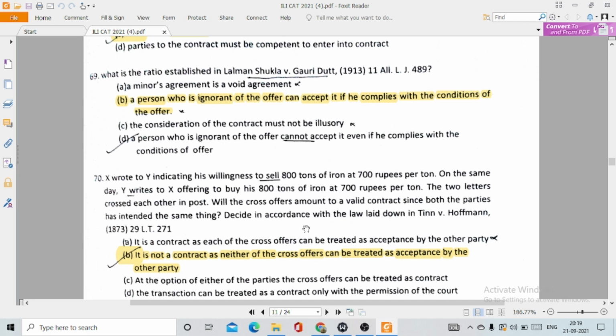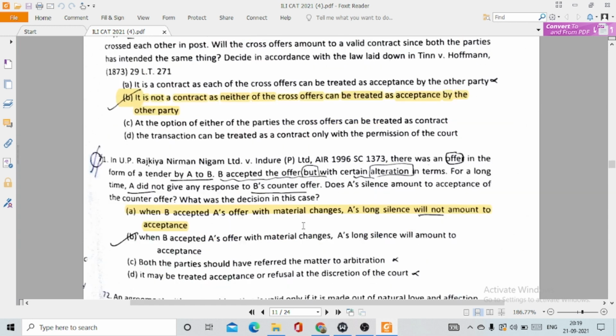So the case of Tinn versus Hoffman deals with crossover offers. So the correct option would be option number B. It is not a contract as neither of the cross offers can be treated as acceptance by the party. Because both the parties are actually giving offers to each other, but there is no element of acceptance. So this is the reason why no contract is concluded.